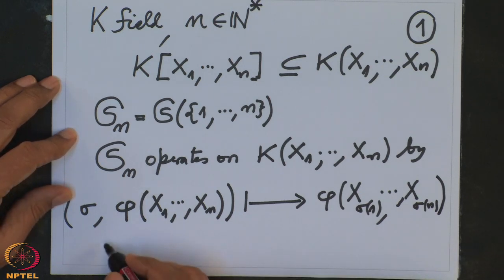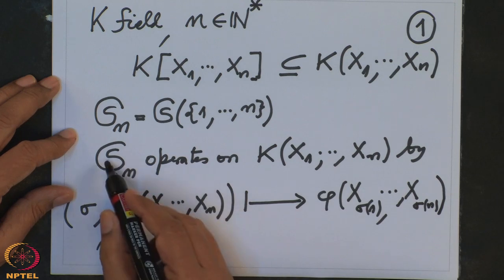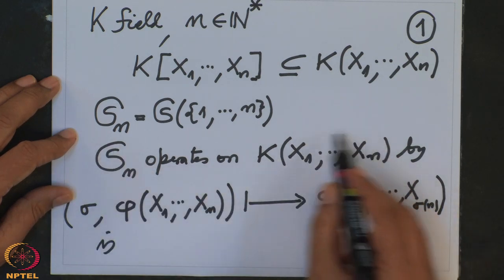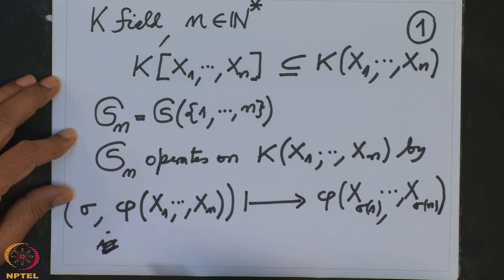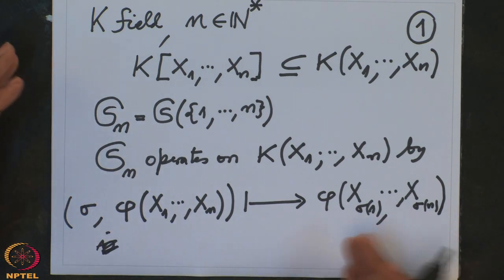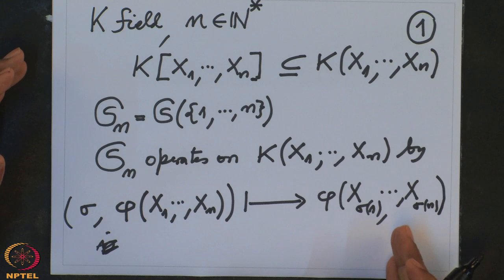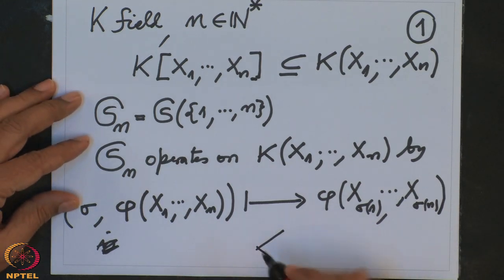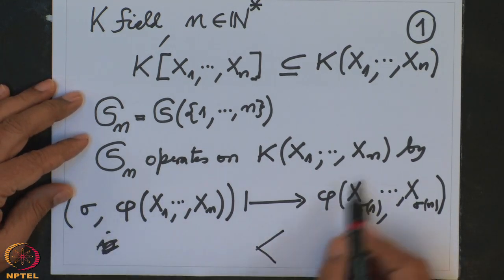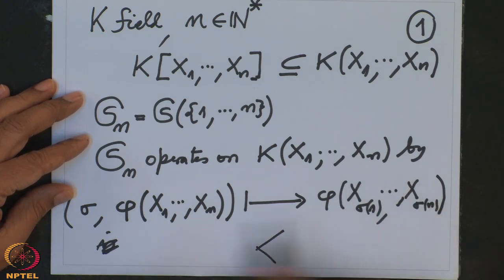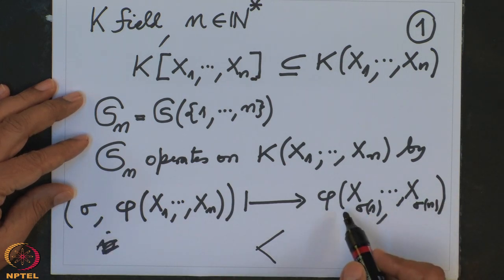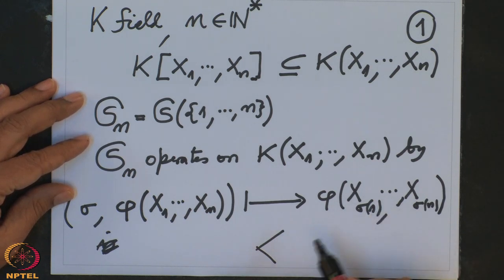So, this is clearly an operation of groups. That means Sn operates on this field by this operation. It is very easy to check that this is an operation. Remember, you will have to check two things. If sigma is identity, then the result is the same as phi, and if I have two permutations, whether I apply them individually or apply the composition, it is the same operation. So, this is clearly a group operation.